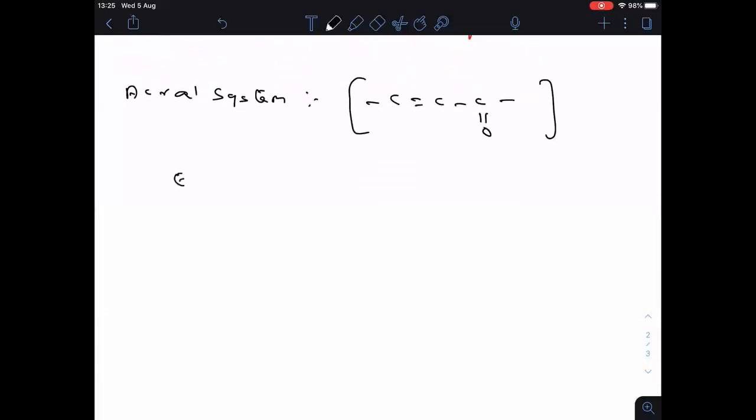Let me take one example to help you understand. CH2 double bonded CH, C double bonded OH. This compound is called acrolein, because the acrol system is there.